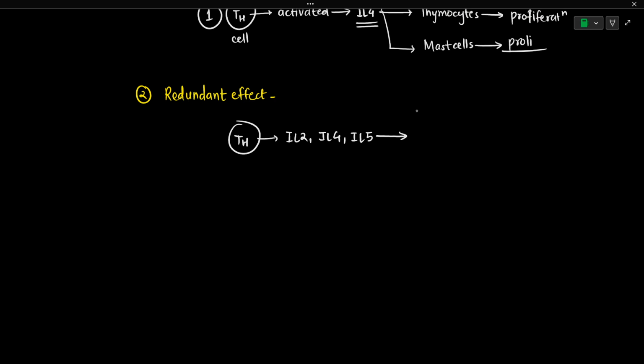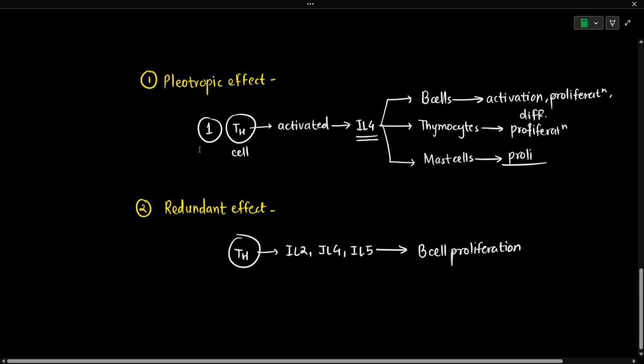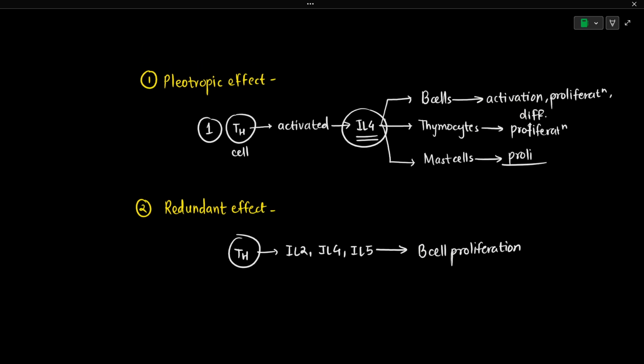So all of them mediate B cell proliferation. Here you can see there are multiple different cytokines, multiple different interleukins, and all of them are mediating a similar effect. So that type of effect of cytokines is known as redundant effect. Okay, so this is known as redundancy. Whereas when a single cytokine molecule affects multiple cells, that is known as pleiotropic effect.